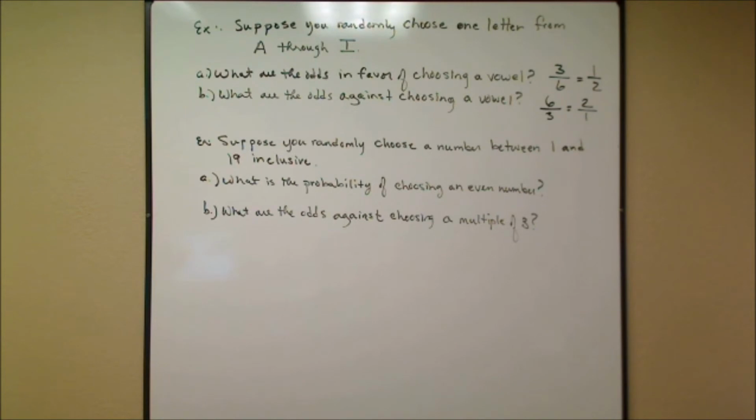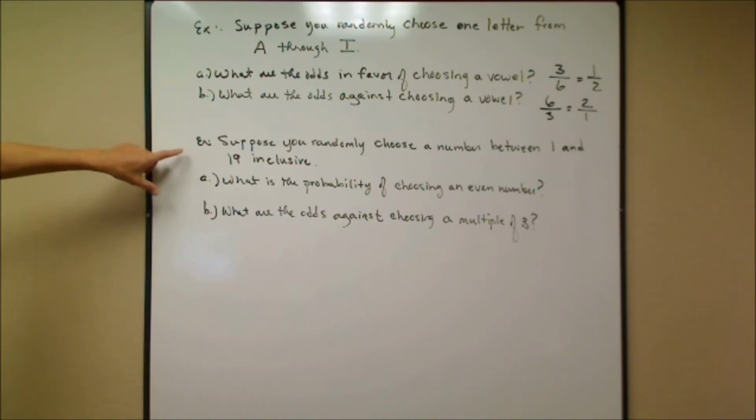Okay? Note the difference there. If I had asked what's the probability of choosing a vowel, it would have been 3 out of 9, or 1/3. So there's definitely some tie-ins here, but as you can also see, the answer to B is greater than 1. Remember, probability is between 0 and 1 inclusive.